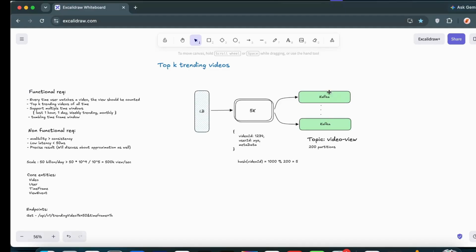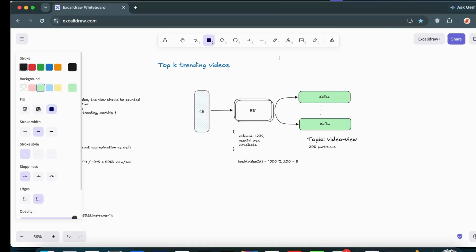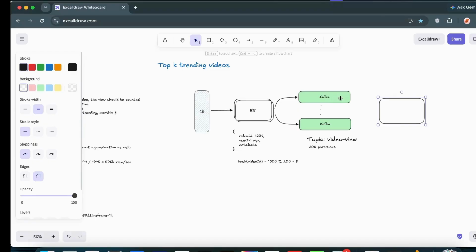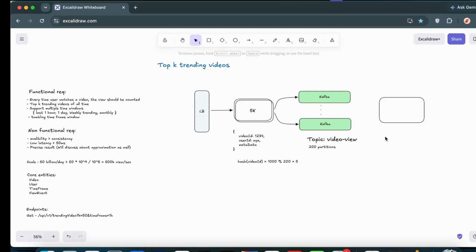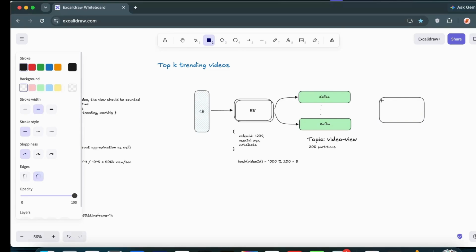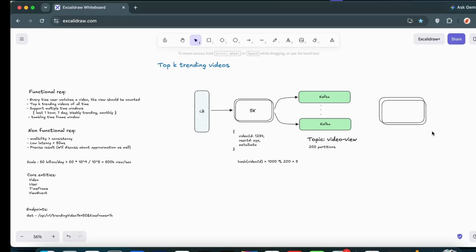So now from Kafka we have consumers who are consuming the views, right? So let's suppose we have again some servers. So these are the servers, and these are the consumers. They are consuming these views from Kafka. The consumer's job is to simply pull the events from this video view topic, and again here a single server won't work, we have to horizontally scale these servers as well, which are aggregating the views.